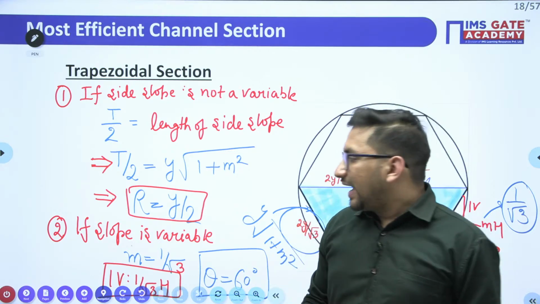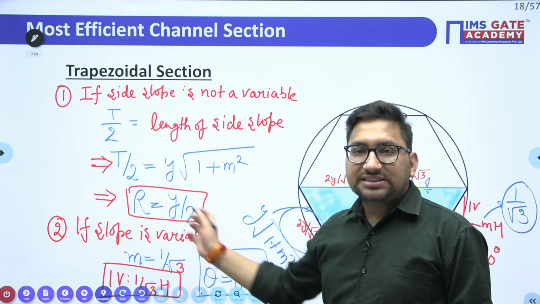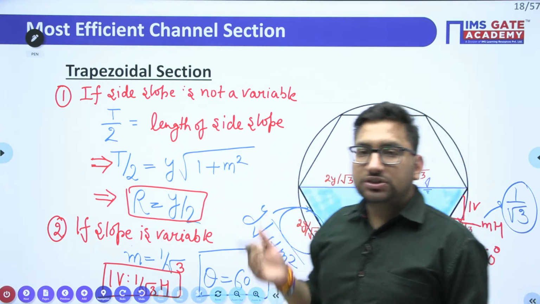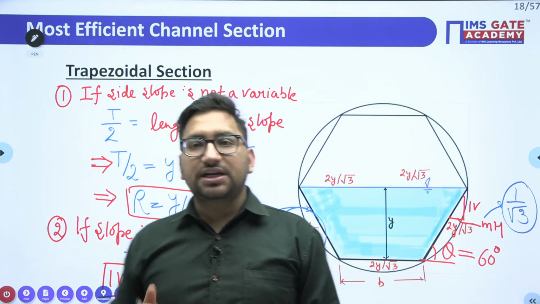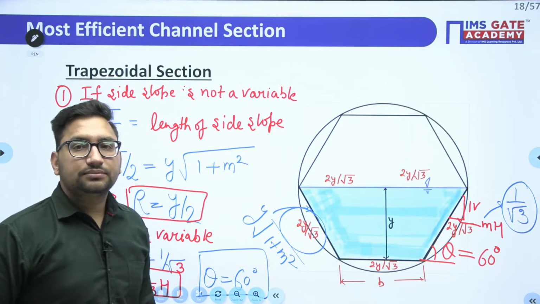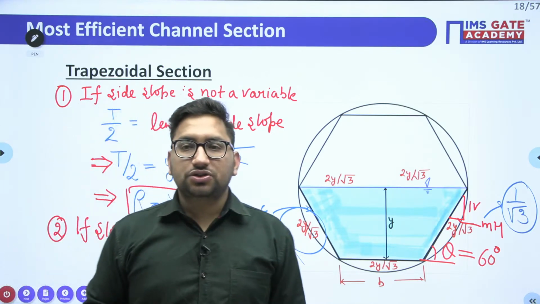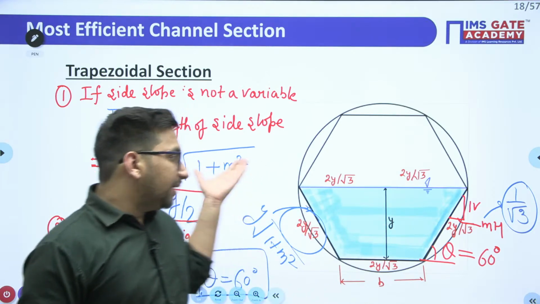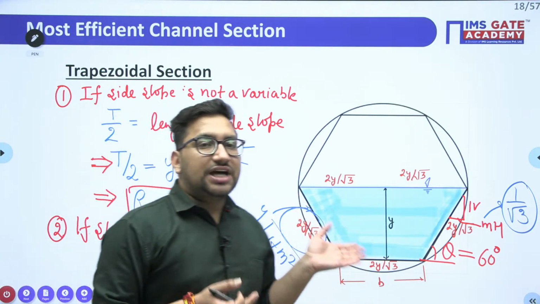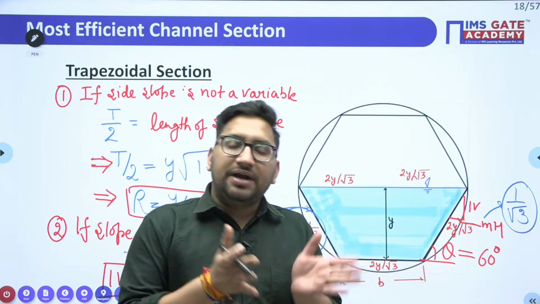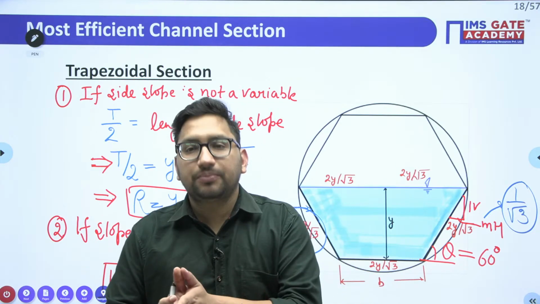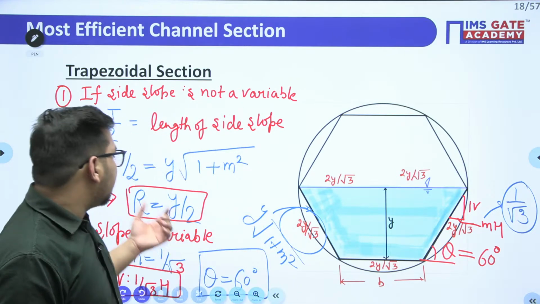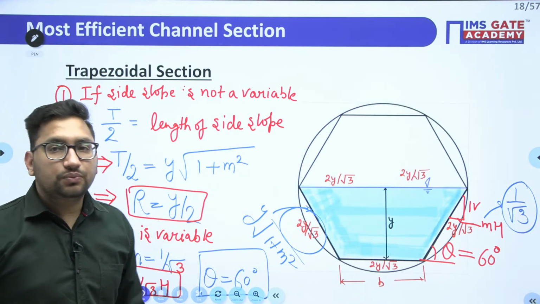Clear this thing? So I have used that direct result, as I have already told you that this R is going to be y by 2 for the most efficient trapezoidal channel. I hope it is clear. Right? This is a derived relation. We have made the discharge maximum, and you can say we have made the wetted perimeter minimum. If you make the wetted perimeter minimum, in that case your R is going to be equal to y by 2. Clear?